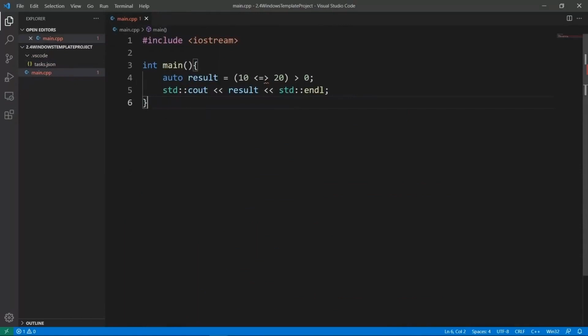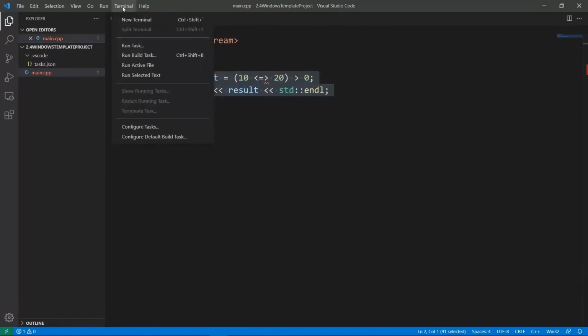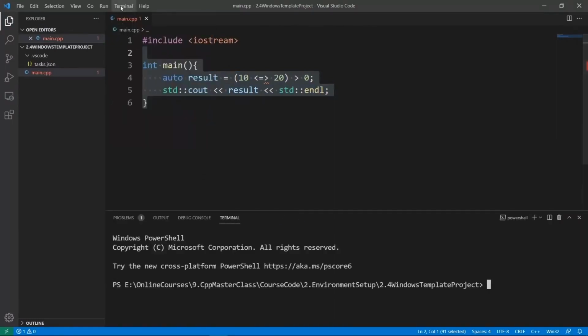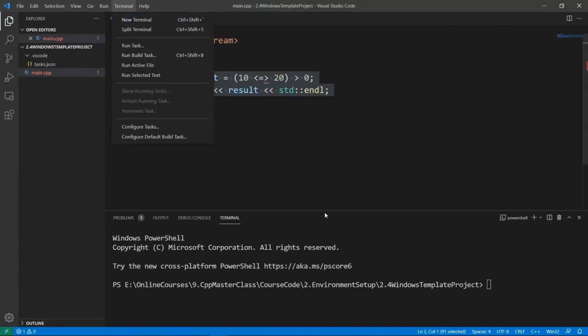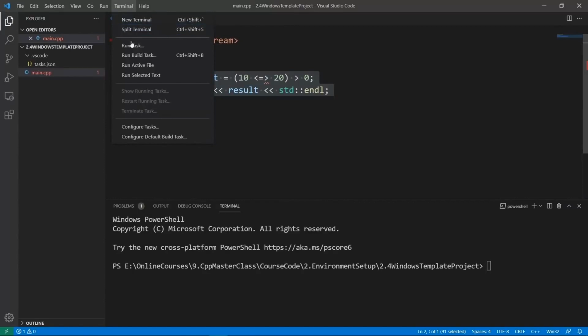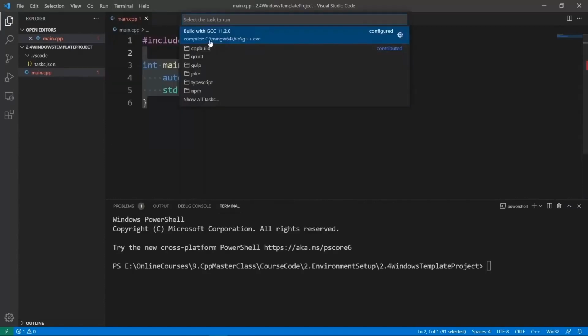Now, once we have this open and we want to build this, we need to bring a terminal window so that we can see things happening. We do that by coming to terminal and saying new terminal. And we will come back to terminal again and say that we want to run a task. In this case, we're going to be running our build with GCC 11.2.0.